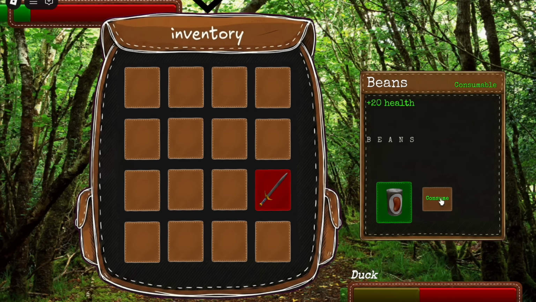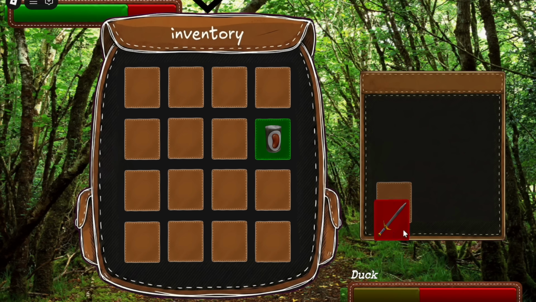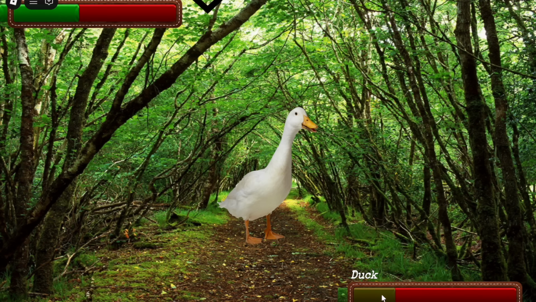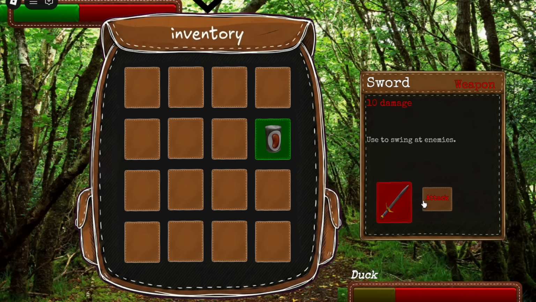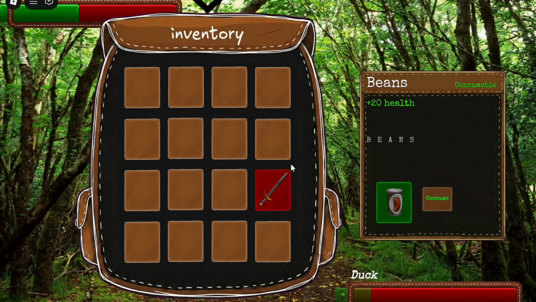Alright, I gotta eat these beans again. Actually, let me eat them twice. There you go, full health. I should be able to get him this time. Like, I think I'll be able to kill him. Nope, it is not enough. Alright, this should do it.